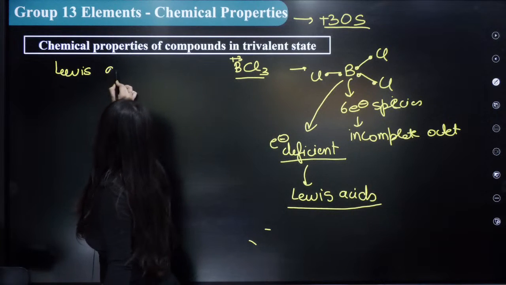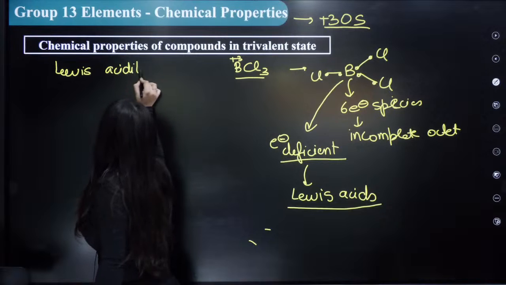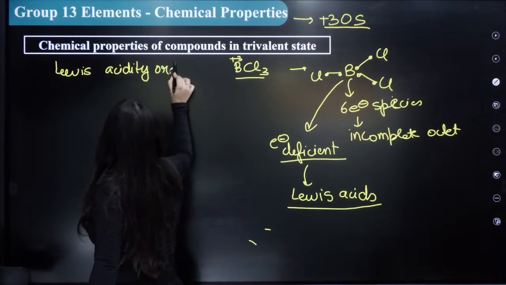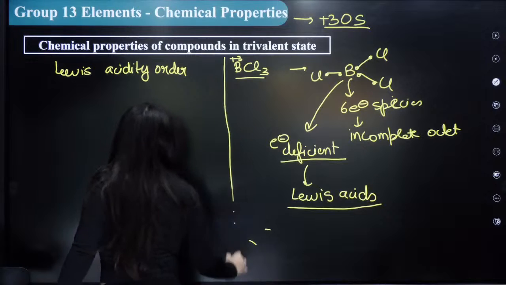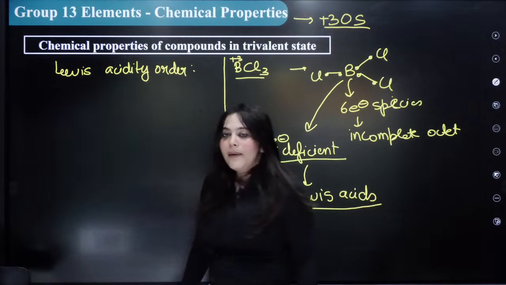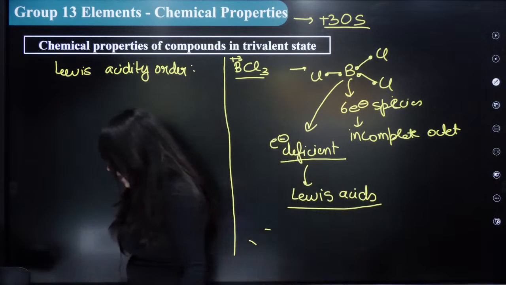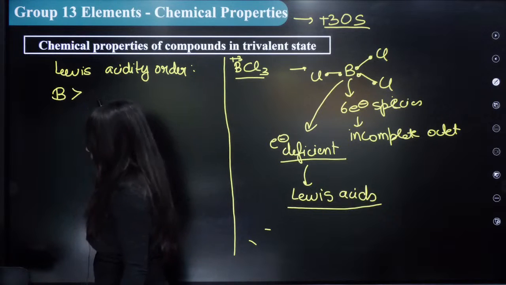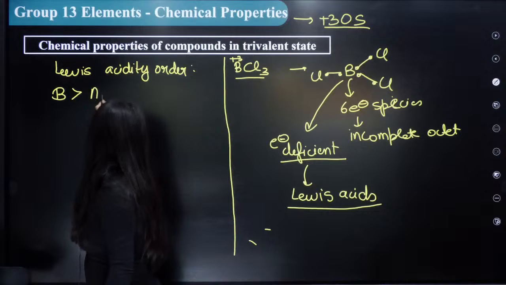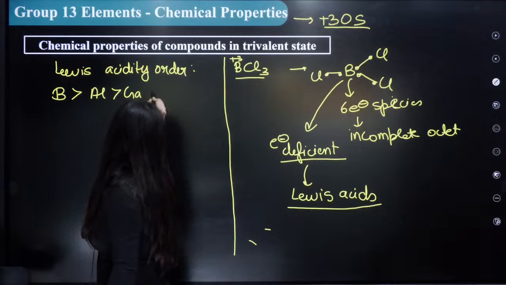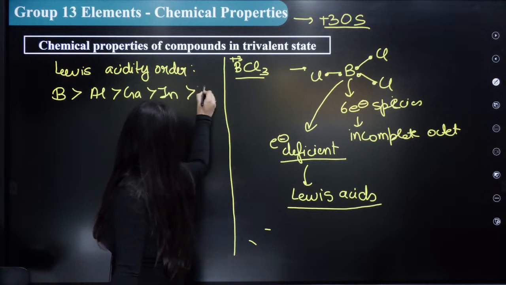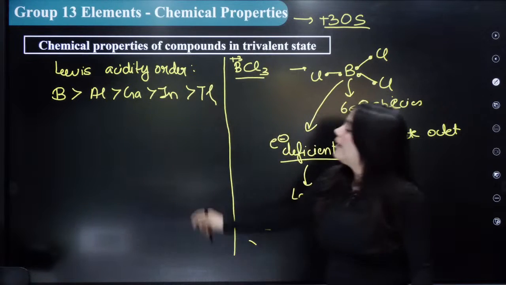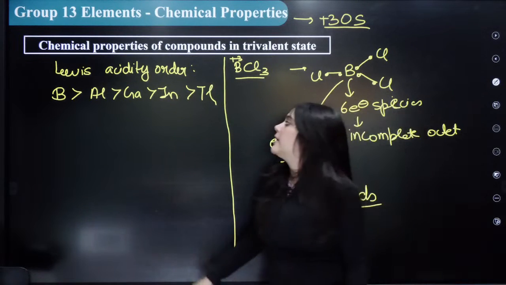Lewis acidity, very, very important point. What is the order that is followed? The order followed is boron is the most Lewis acidic. Then it will be your aluminium, then gallium, then indium, and then thallium. This is the Lewis acidity order.